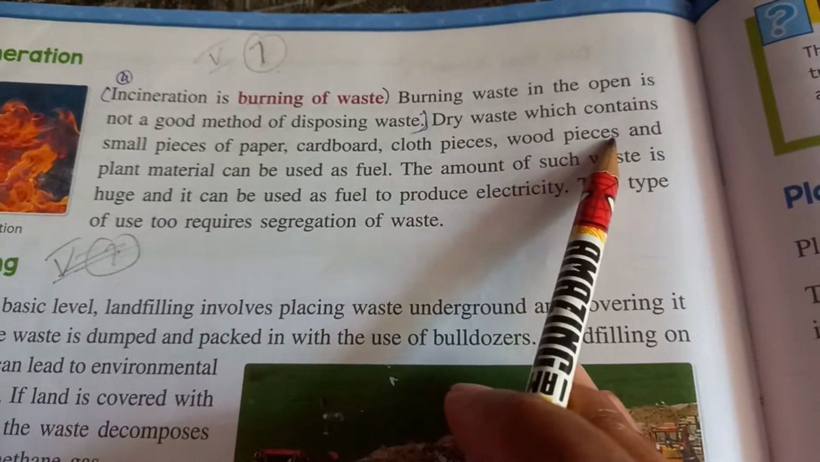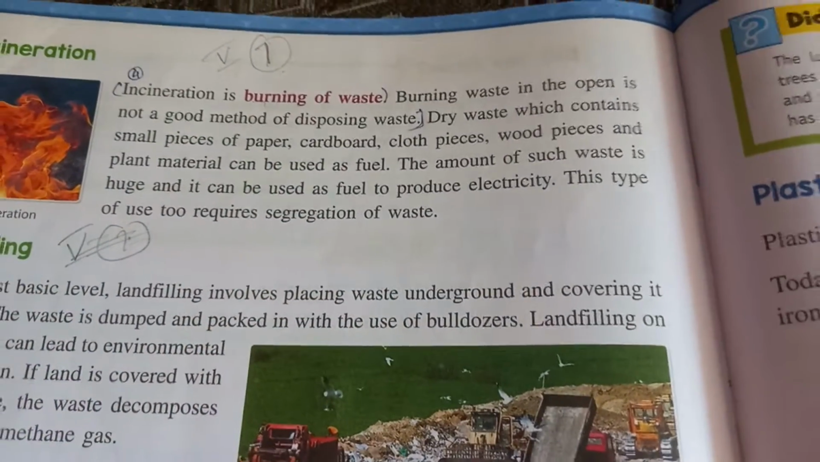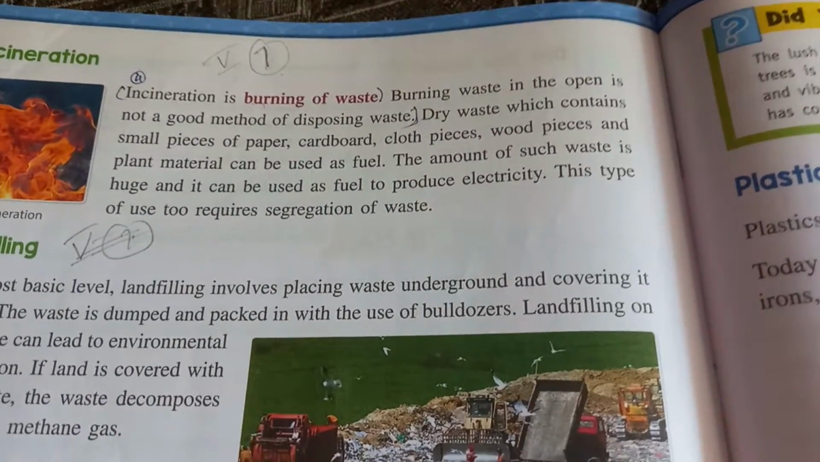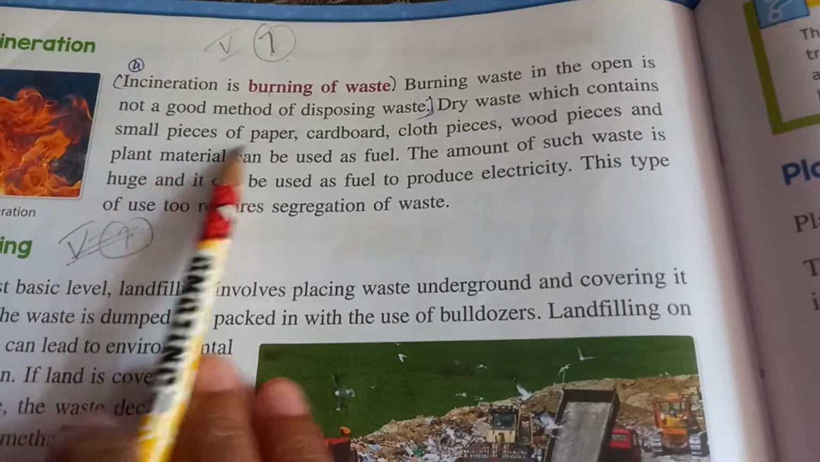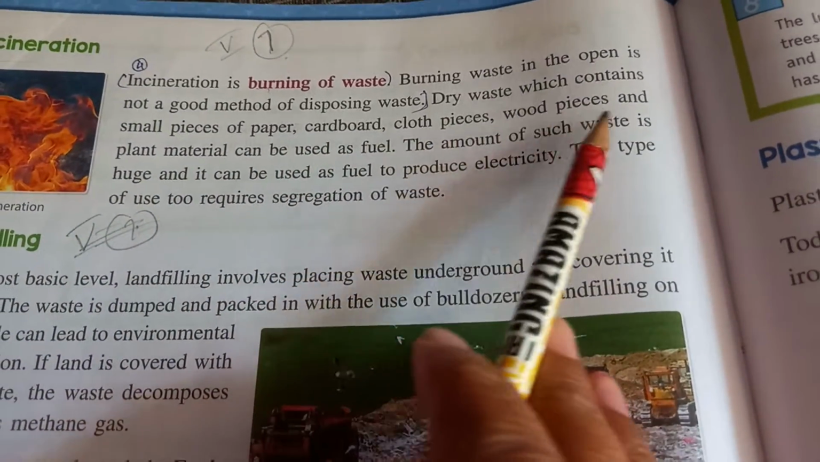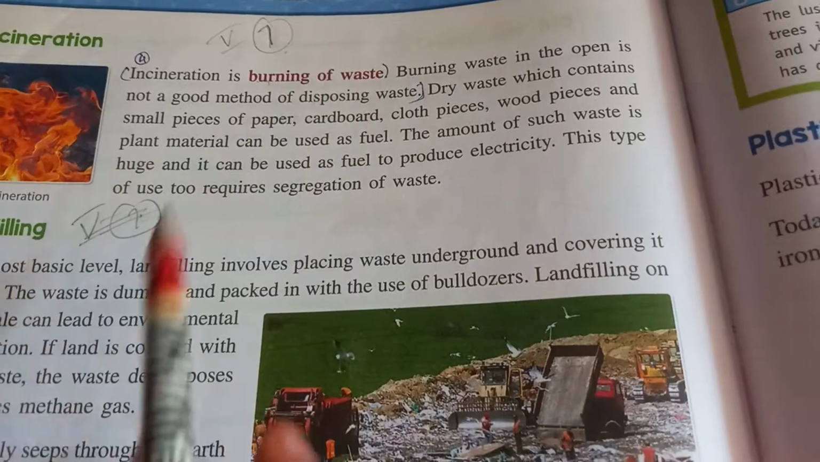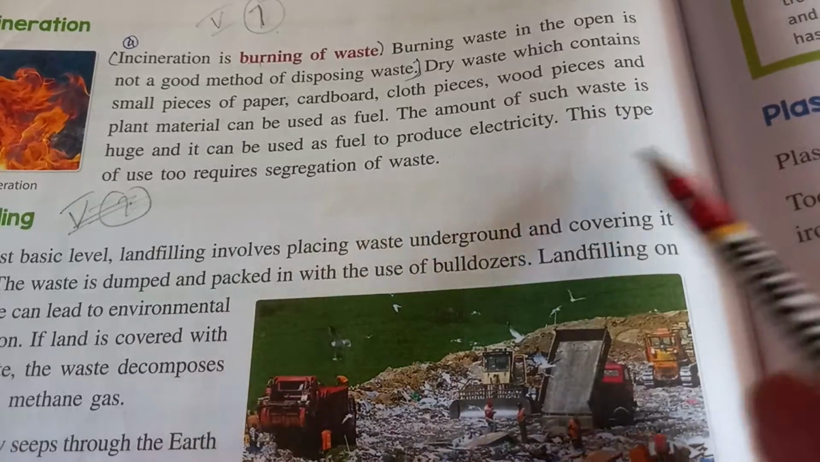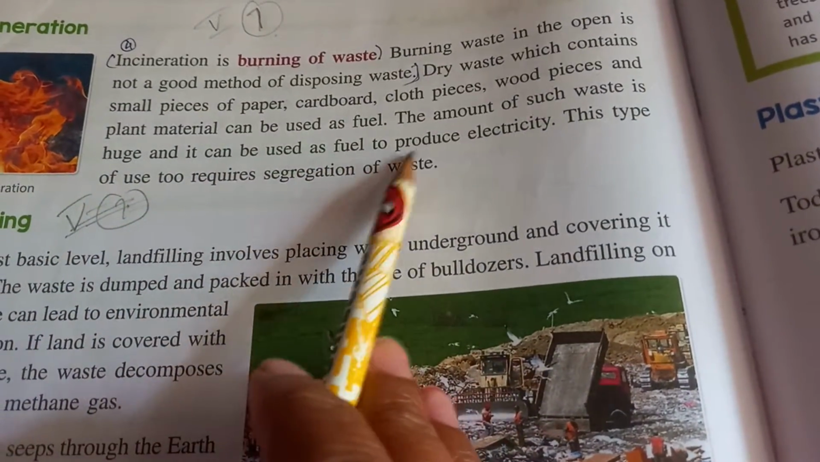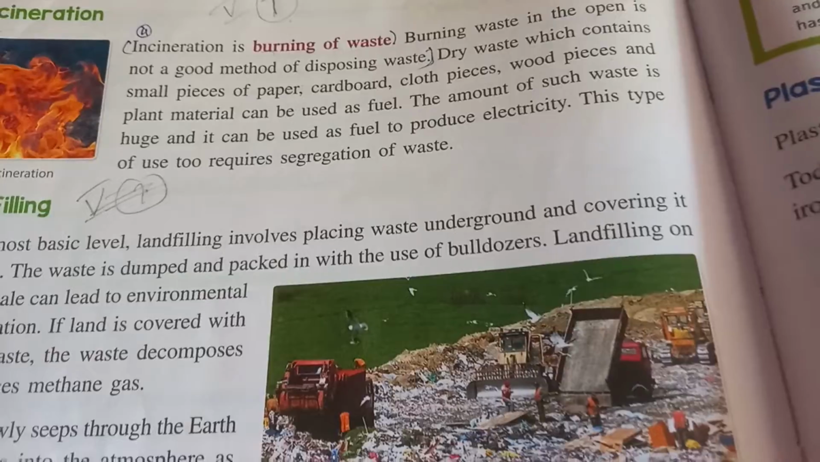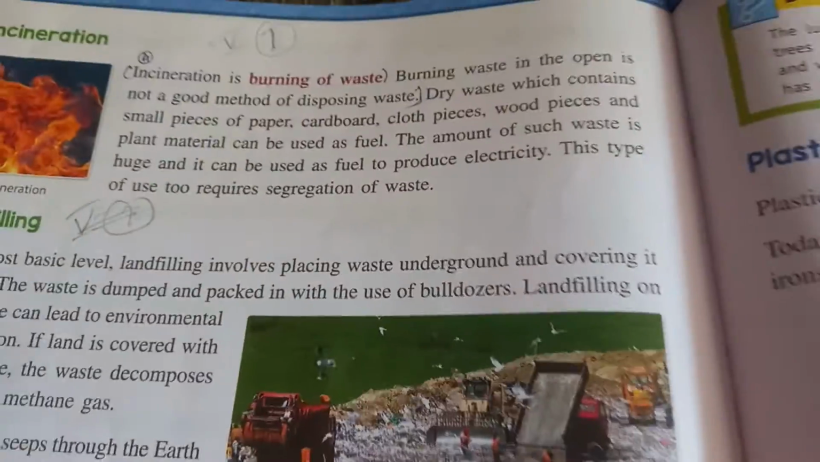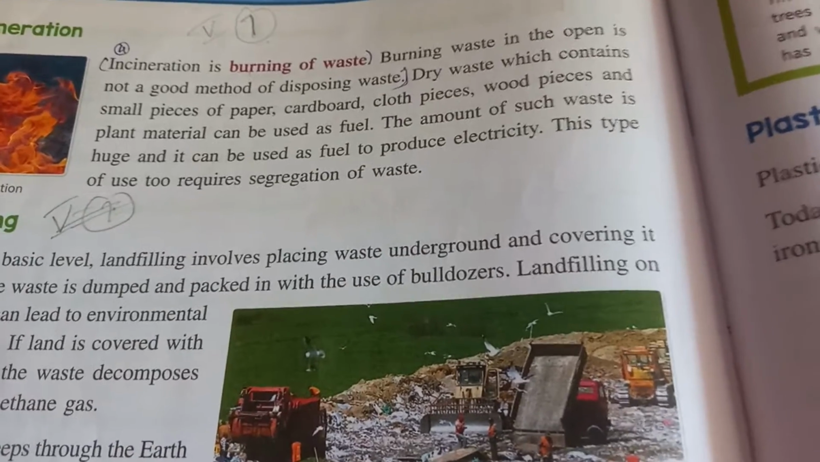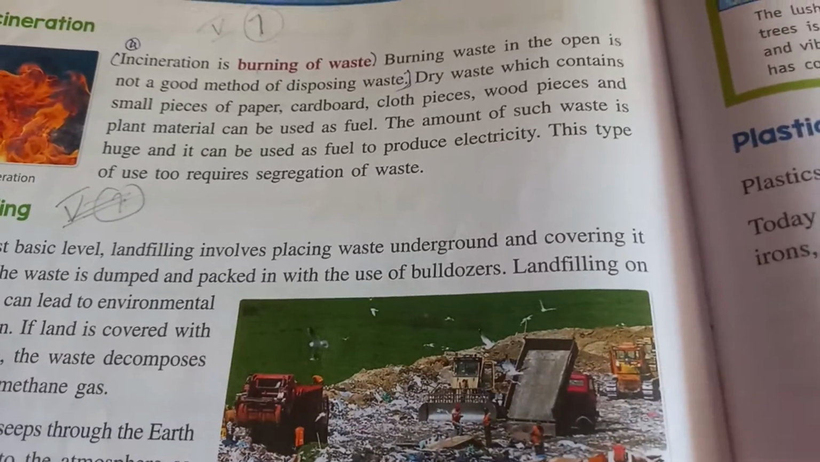We have to separate the dry waste and the wet waste in separate bags, so it is easy to recycle. The dry waste contains small pieces of paper, cardboard, cloth pieces, wood pieces, and plant material. All of this is dry, and we can use it as a fuel, which produces electricity.